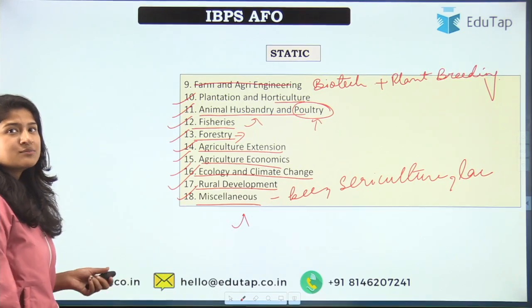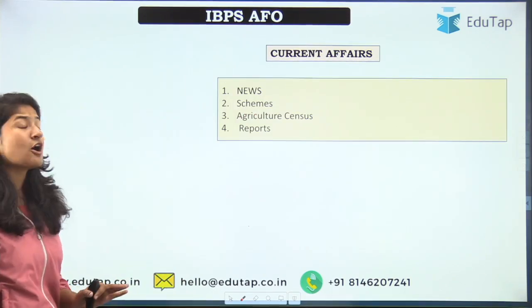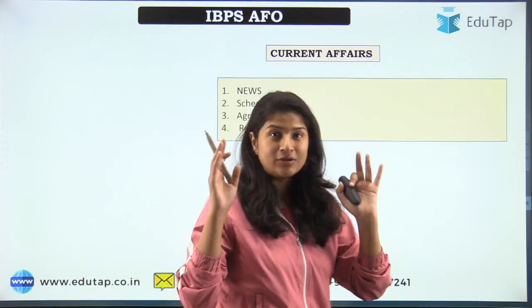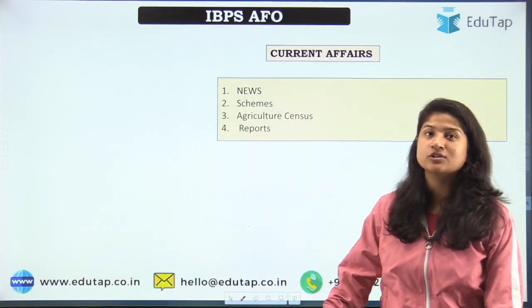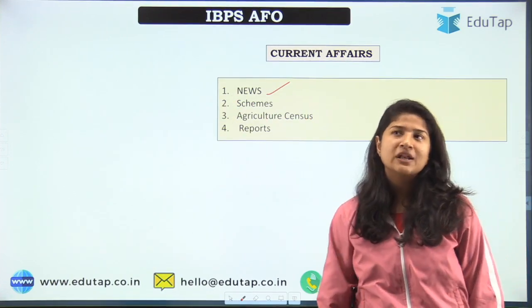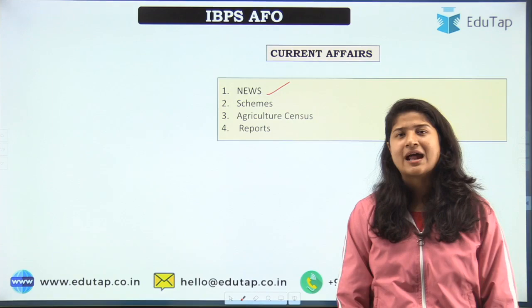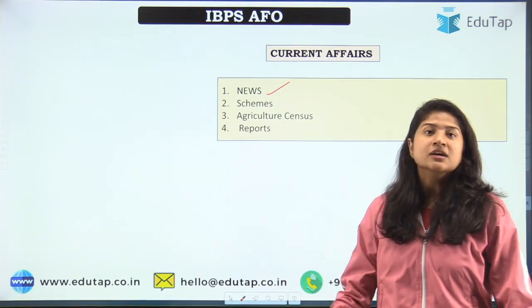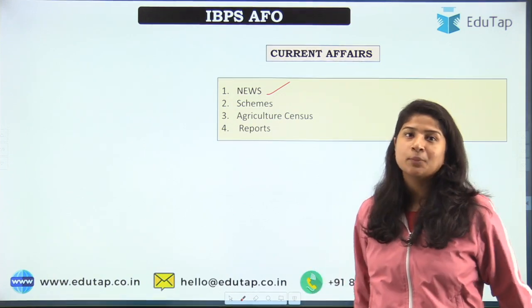Next, we come to the current affairs section. Now, current affairs is also asked in mains. Do not go with that myth that only the static portion will come and you have to focus on that. News is asked. In general, news is asked. For example, if I go for the 2019 paper, they have just randomly asked which state has the maximum forest coverage, right? So all this general awareness you should be aware of.